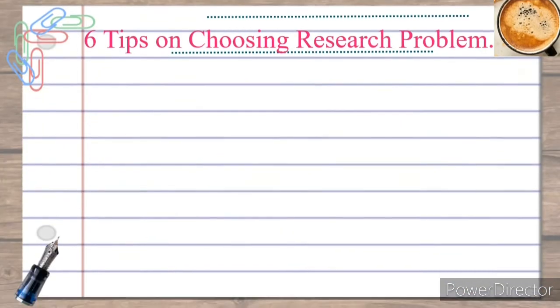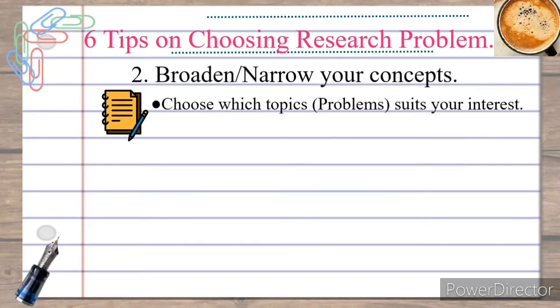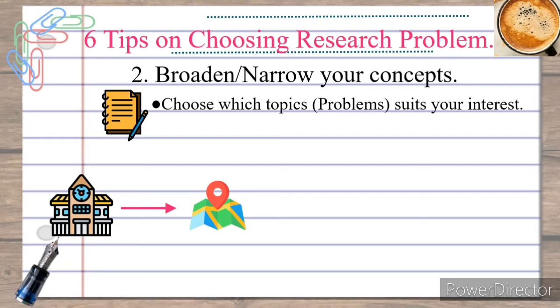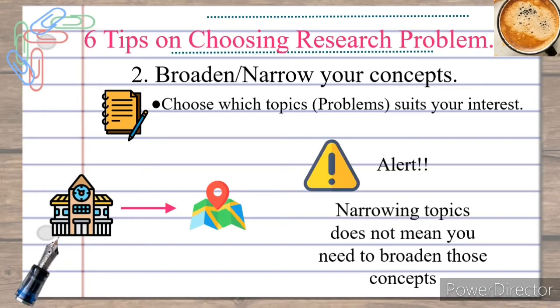Number 2. Broadening and narrowing a concept. After chalking out those concepts, try to make out which topic really has a problem in your view, or choose those which are subject to your interest. Carrying on the same example, out of the keywords found by me, I choose to opt for education system. Now broaden it: in which state shall you consider the education system? Remember, narrowing your topic does not eventually mean that you need to broaden those concepts.